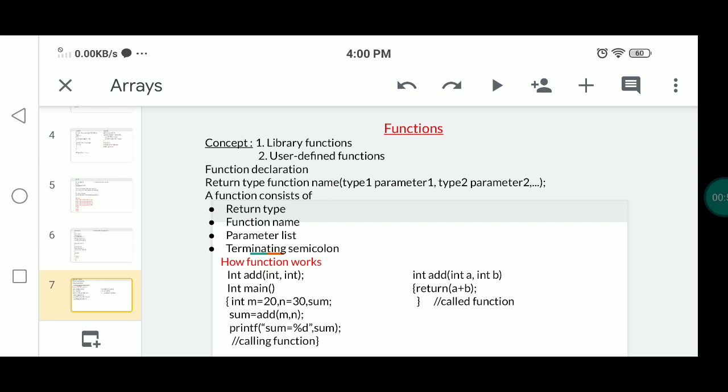Every C program can be thought of as a collection of these functions. Compulsorily in a C program, one function is there, that is the main function, which is a language-defined function. We also have to write some of our own functions. Those are self-contained functions, which perform special tasks in the C program.